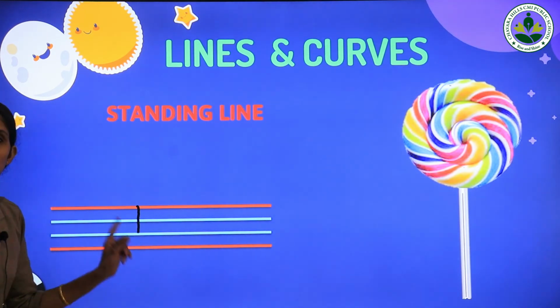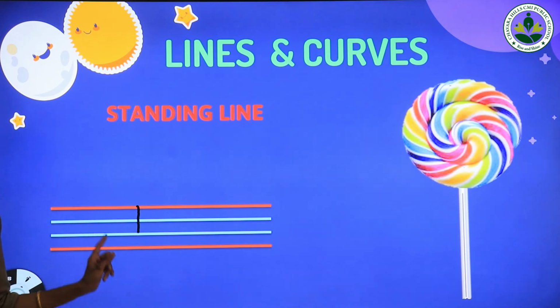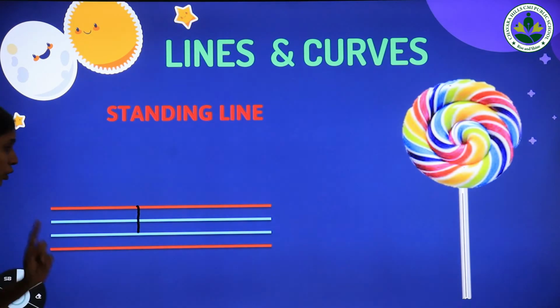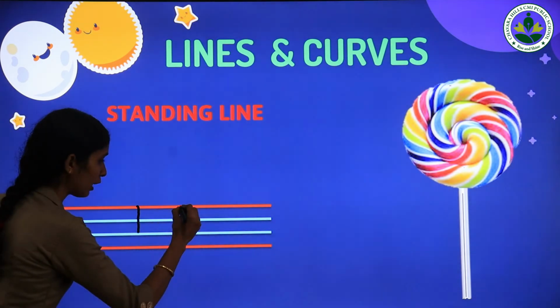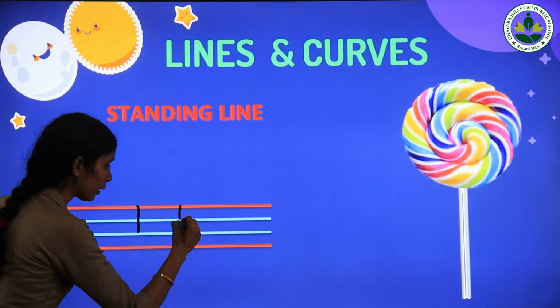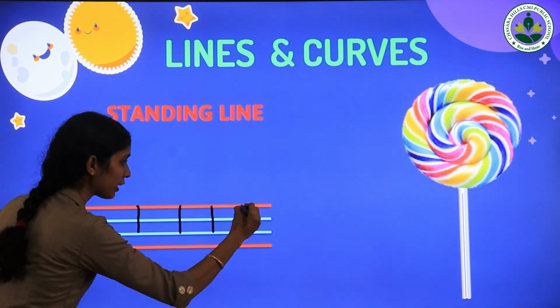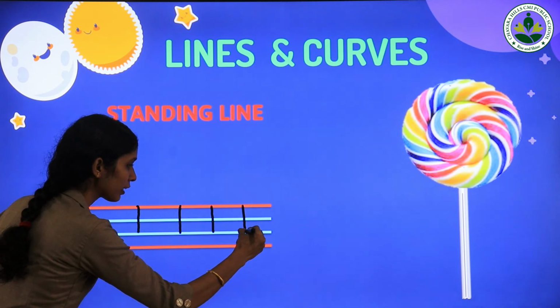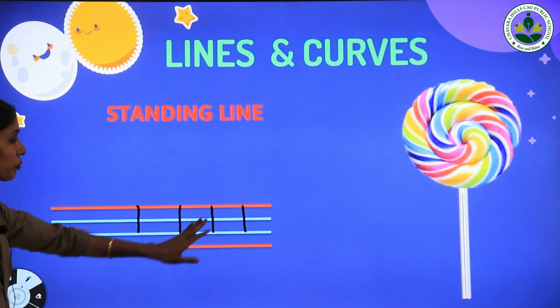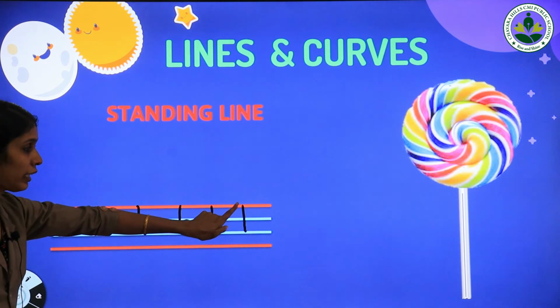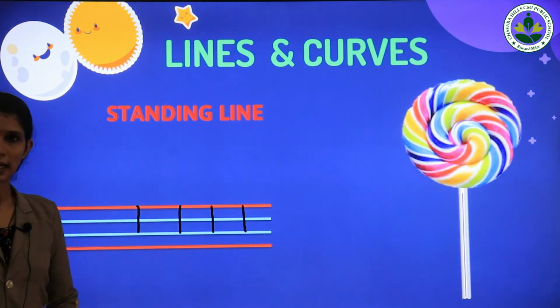Look at here. Which line is this? Standing line. Say once again. Very good. Let's write it again. Standing line. All of you look at here. Standing line starts from the first red line and touches the two blue lines.